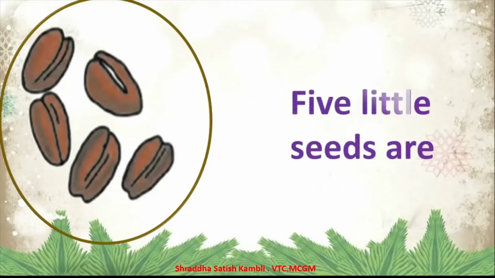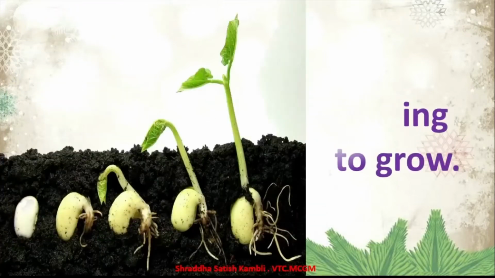5 little seeds, these 5 seeds, what are they waiting for? They are waiting to grow. So see how these seeds grow. Look at this picture carefully. So the first one is when there is just the seed. And you can see the mud is also wet. That means it has got enough of water.